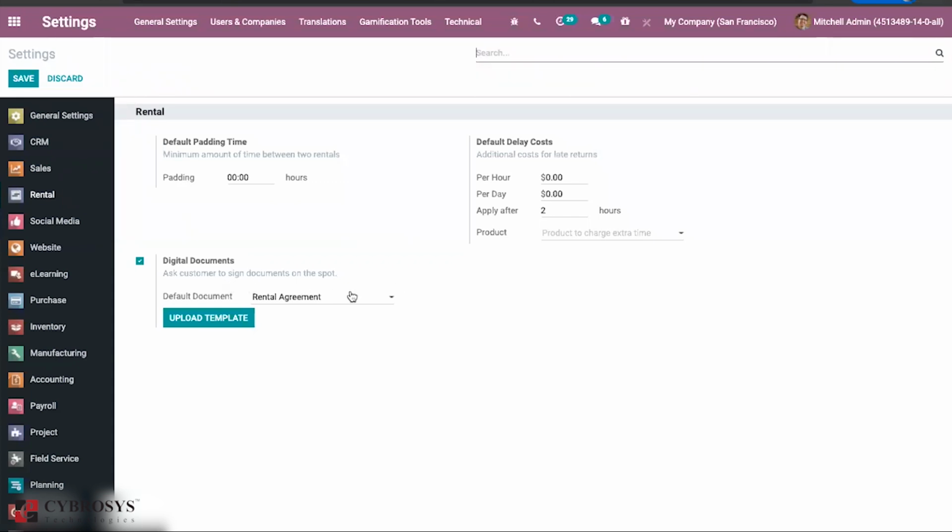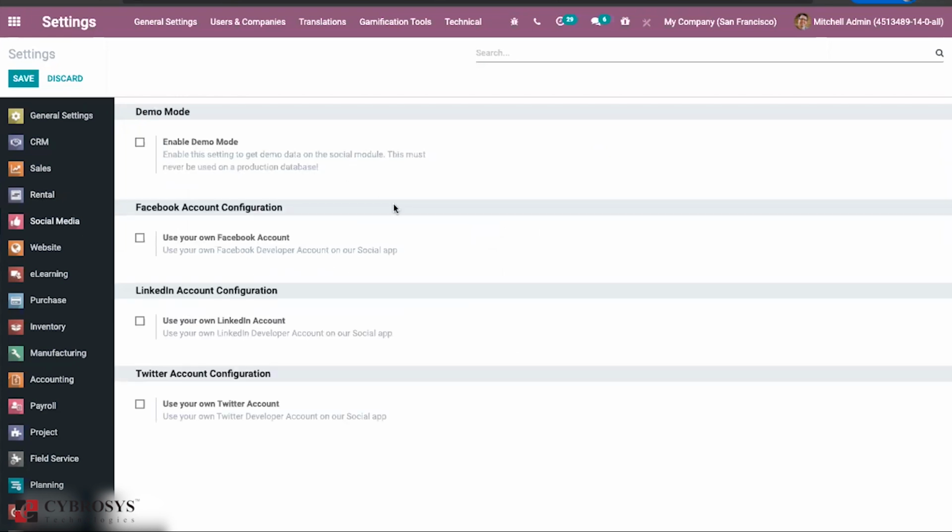Then again, in the rental option, you can find a default product for the extra charge, this type of thing. So earlier we didn't have this many options, but right now we have more options for this under the main setting itself. Then for a demo, for social media, we can set up a demo mode. So we can check how this is working based on that.